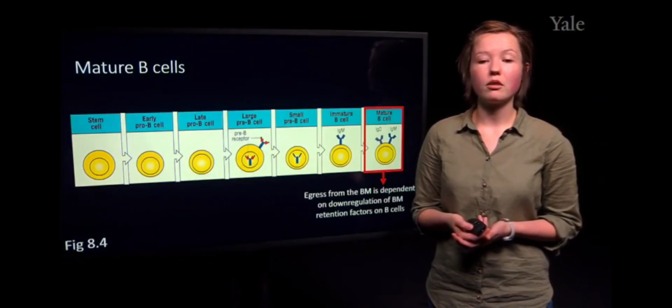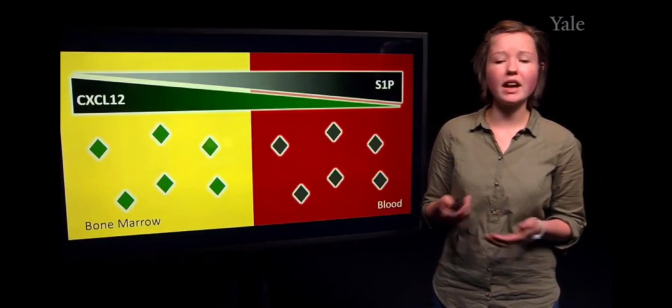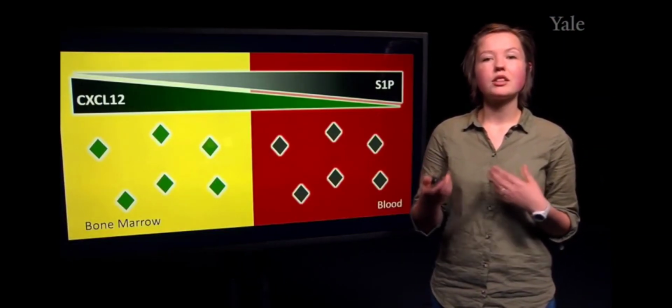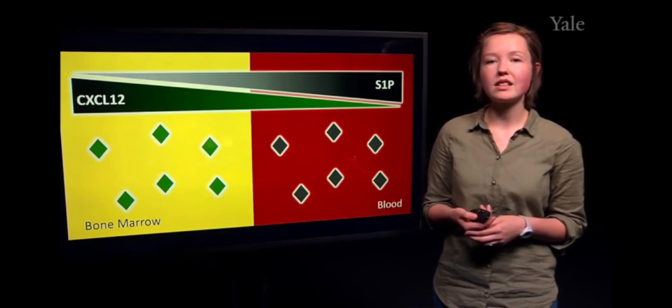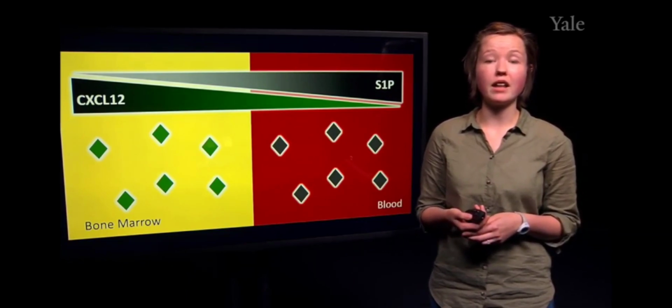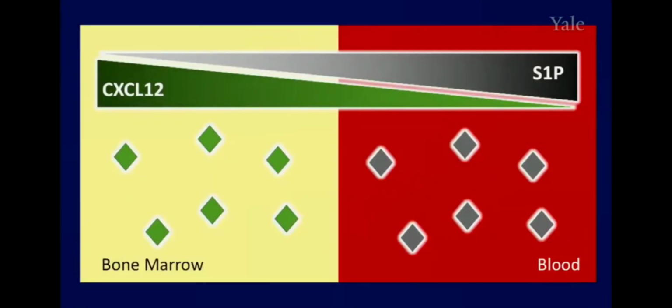So the way that this occurs is there are specific ligands that are present both in the bone marrow and the blood that either retain the immature B cells within the bone marrow before they're ready to move into the blood, or allow them to exit into the blood.